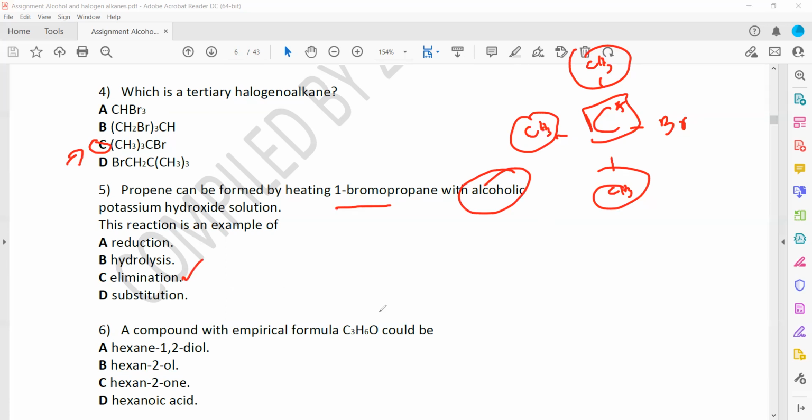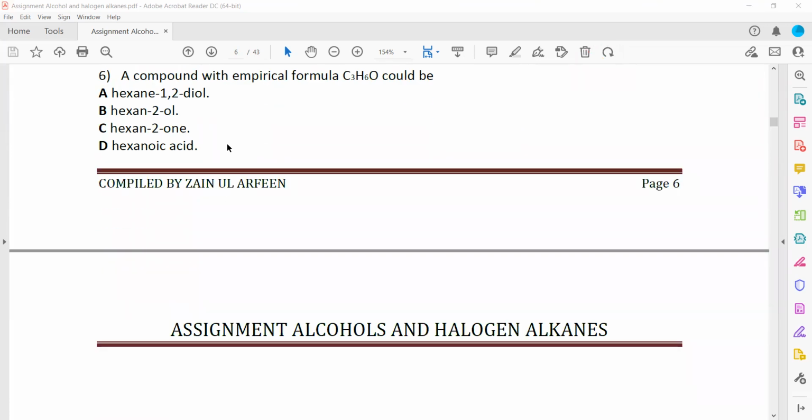A compound with an empirical formula of C3H6O could be. So first thing, it's better you write the molecular formula of each compound, because from the molecular formula you can identify the empirical formula. And to write the molecular formula, you should know the structure of each.